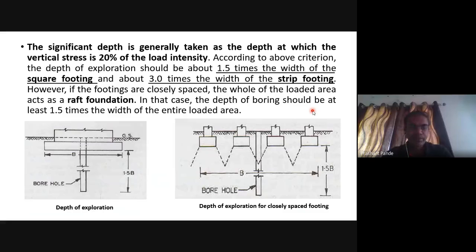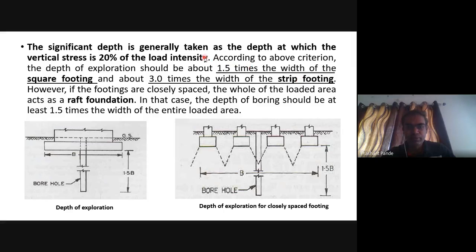How much should the significant depth be with respect to the type of foundation? It is generally taken as the depth at which the vertical stress developed is up to 20% of the loading intensity, up to which more influence will be there.